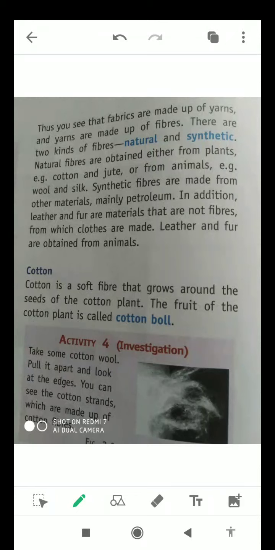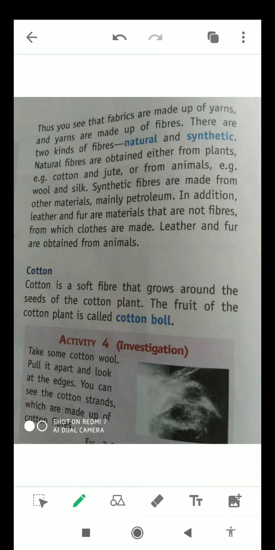Natural fibers are of two types: plant fibers and animal fibers. Plant fibers are obtained from plants. Some examples of plant fibers are cotton and jute. Animal fibers are obtained from animals. Some examples of animal fibers are wool and silk.